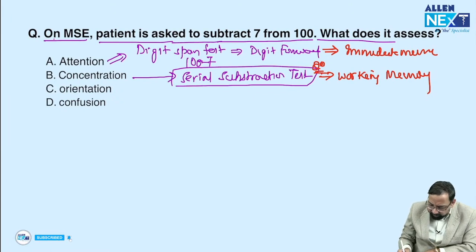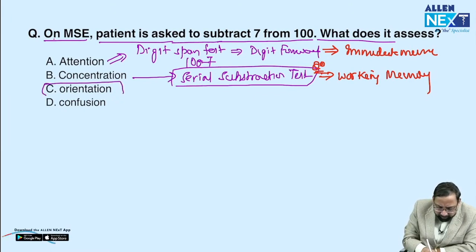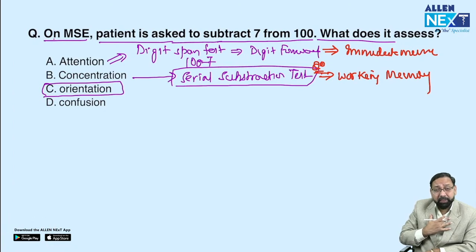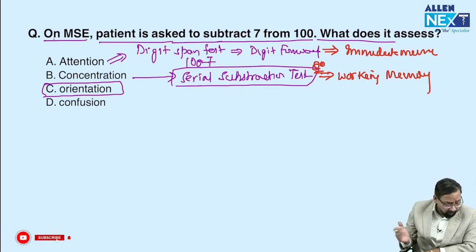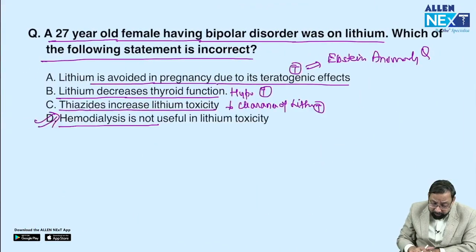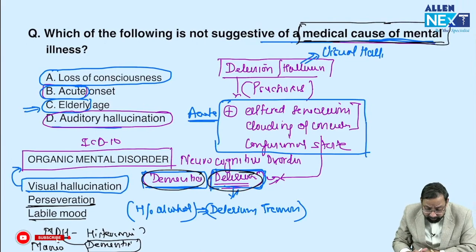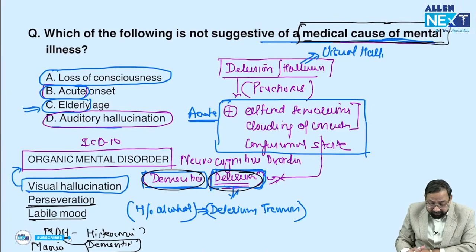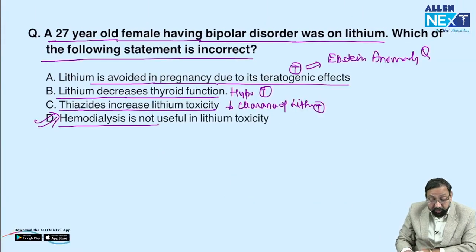Orientation, we simply check by asking what is the time, what is the place, who am I. If the patient says you are a policeman, it means he is not oriented to time, place, person. So orientation we can check by asking simple questions. Confusion, I told you that: disorientation, altered sensorium, clouding of consciousness, confusion state, that is delirium.